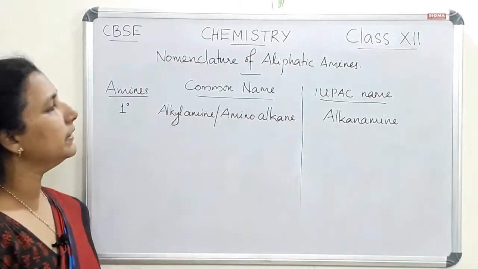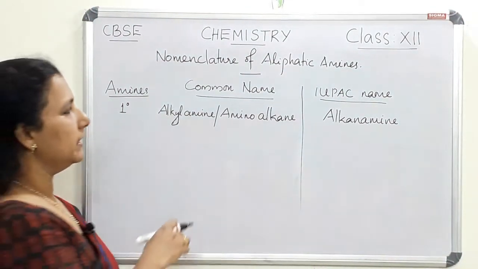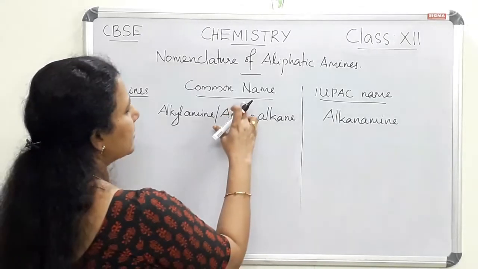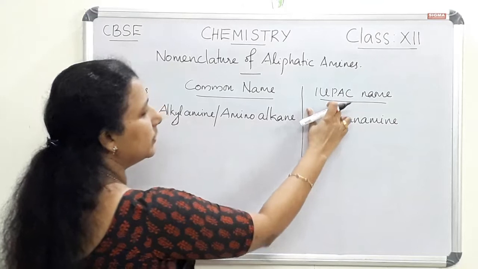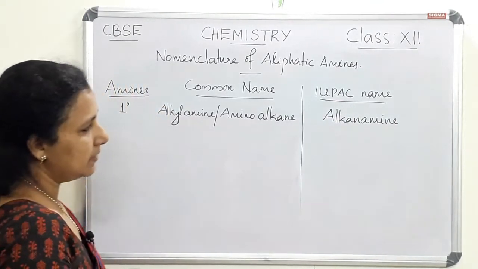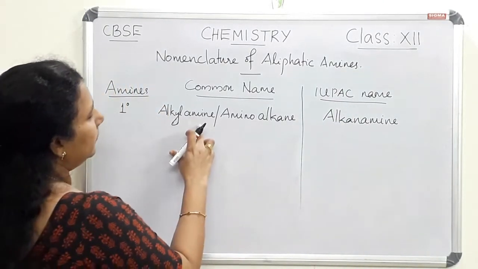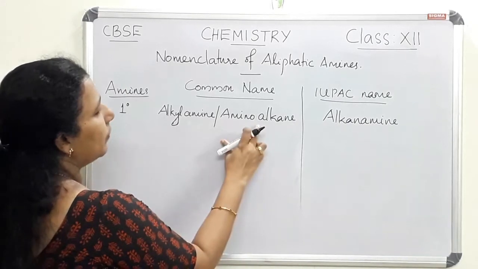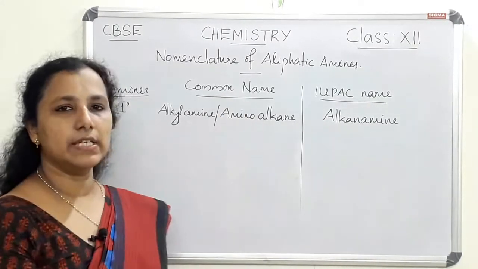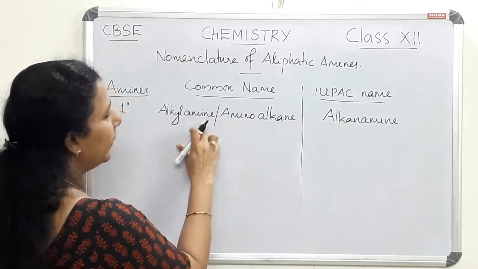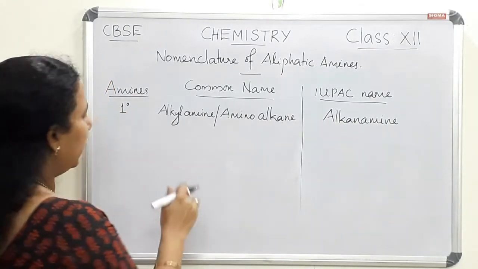Now let us see the nomenclature of aliphatic amines. In the case of amines, there are two systems of naming: one is the common name and the other is the IUPAC name. Here we can see two types of common naming are possible. Under common name itself, we can name the compound in two ways. Let us see one by one.